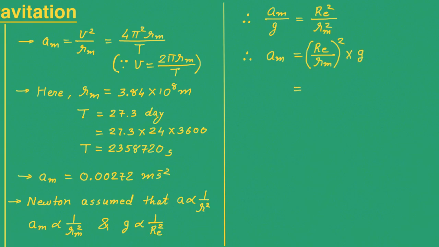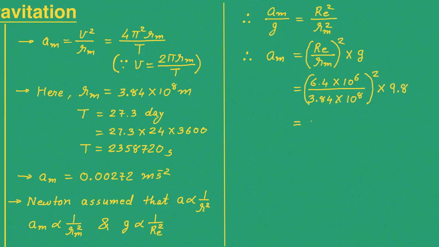Now we know all of these values. The radius of Earth, that is Re, is 6.4 into 10 raised to 6 meter. Rm is already there, 3.84 into 10 raised to 8, whole square, and then multiplying with g, where g is 9.8 on the Earth's surface.